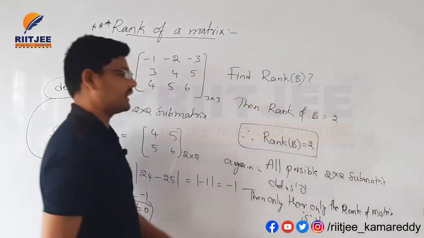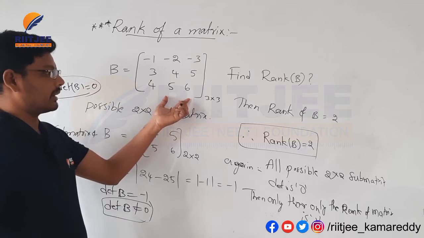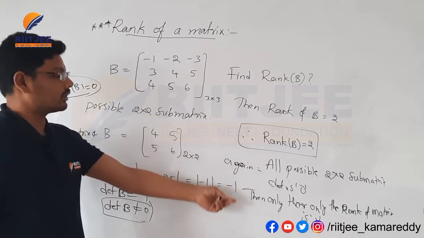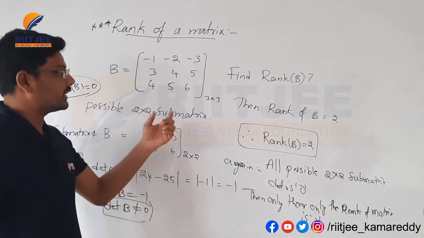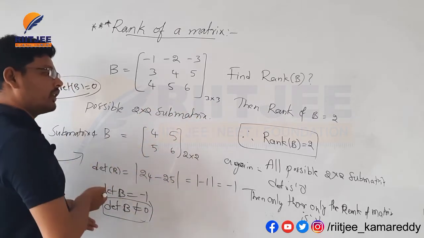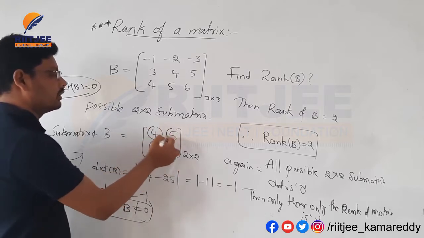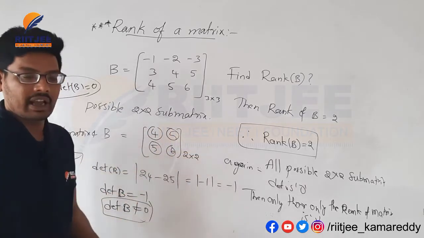This is the final case here. If the determinant of the 3 by 3 matrix is 0, then we should go for the alternate method. If that alternate method's determinant is non-zero, then only is the rank of the matrix 2.